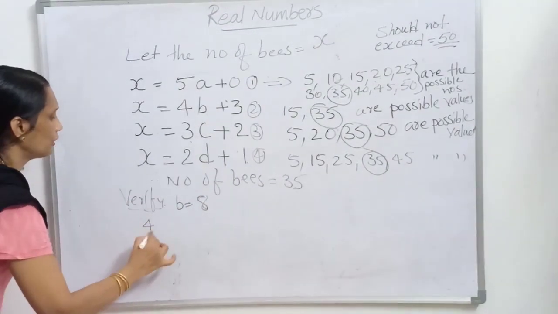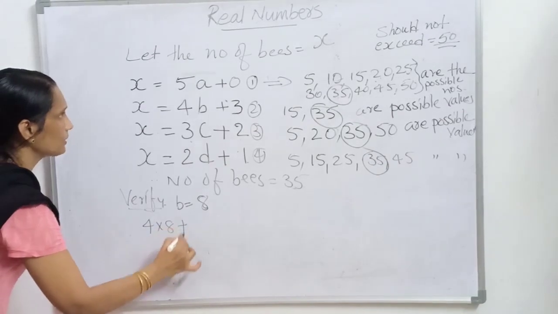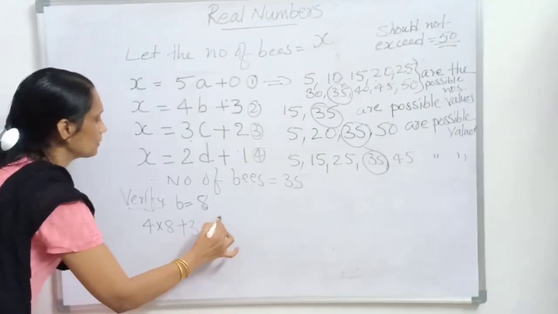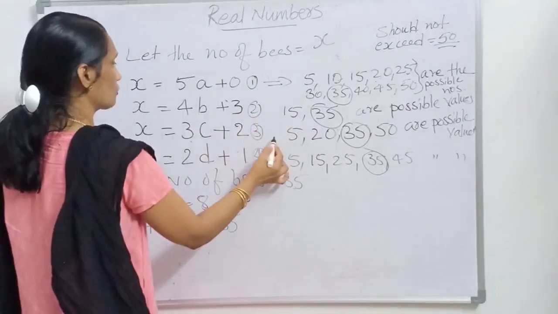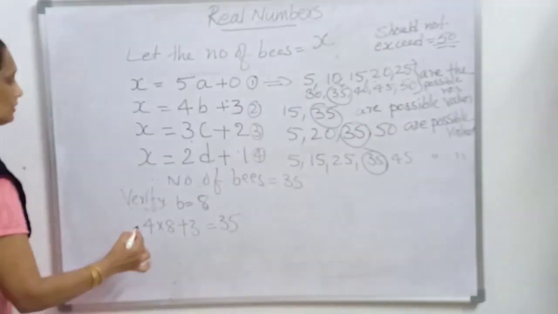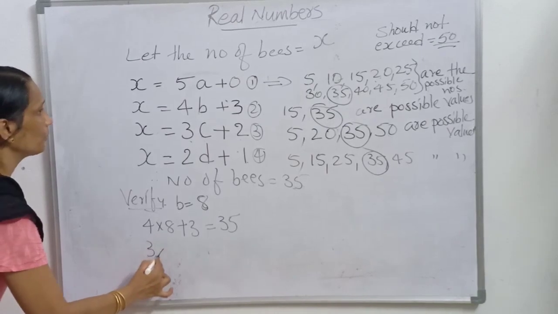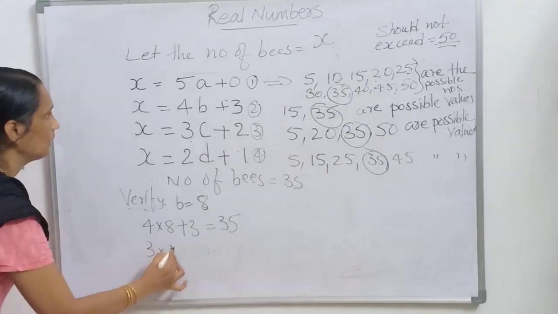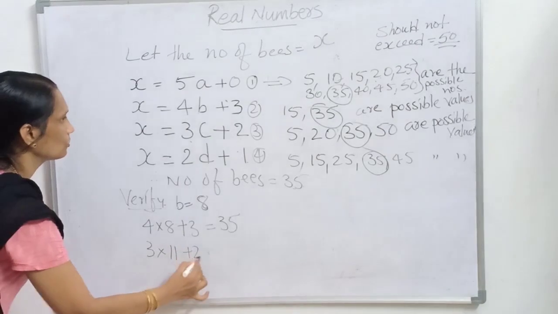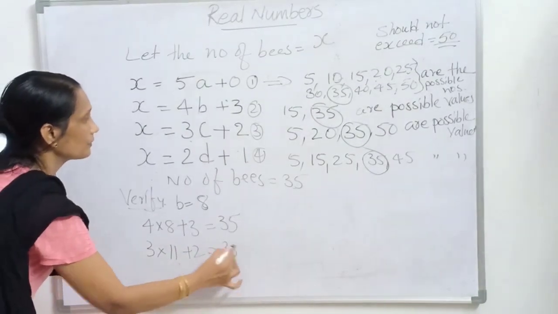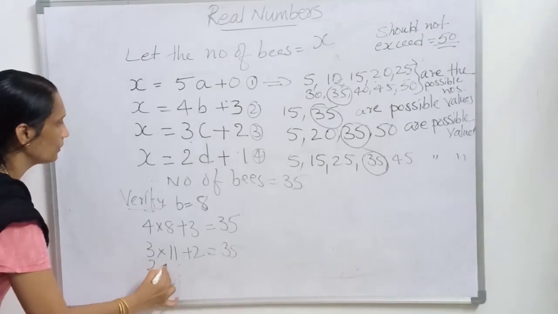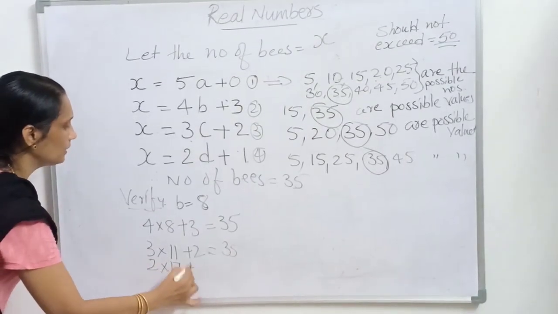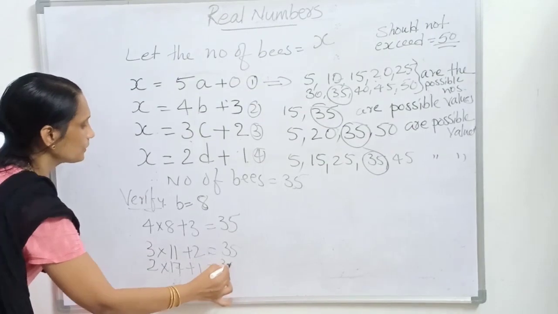So 4 into 8 plus 3 is equal to 35. Next condition, 3 into 11 plus 2 equal to 35. Next, 2 into 17 plus 1 equal to 35.